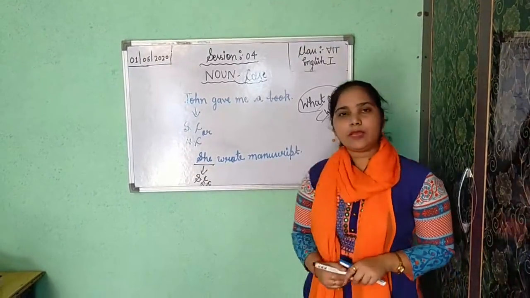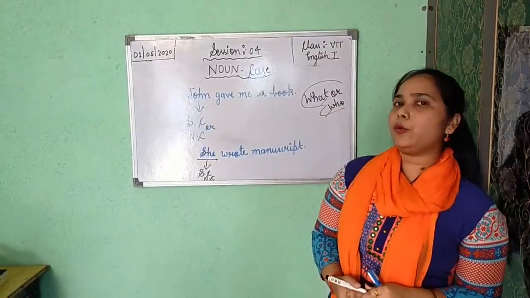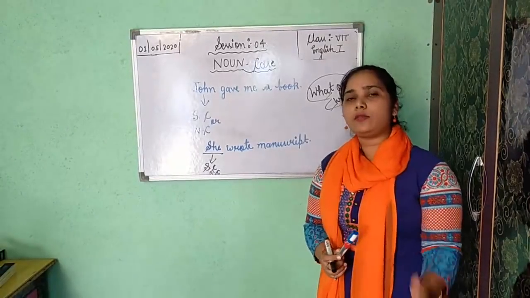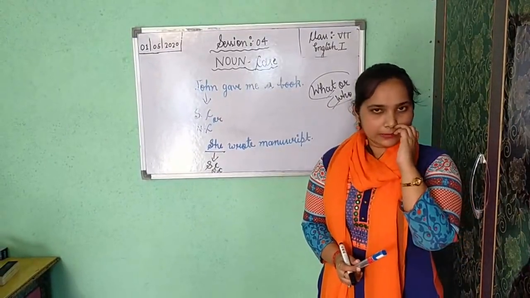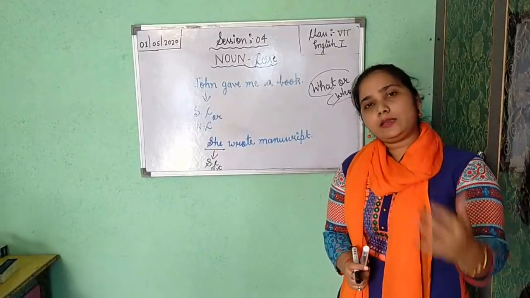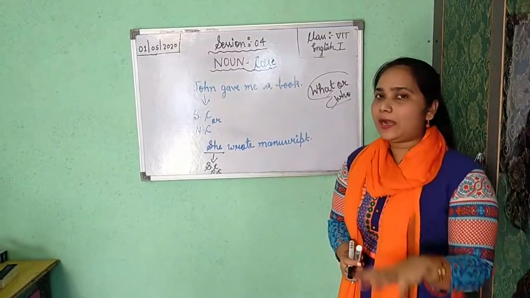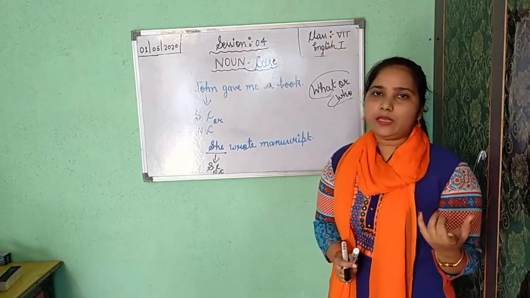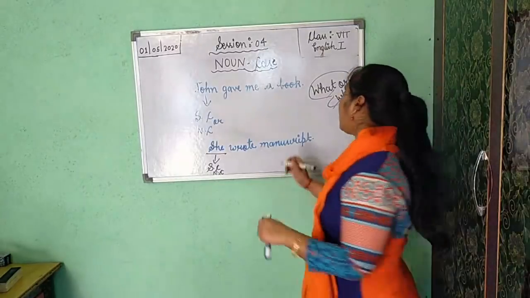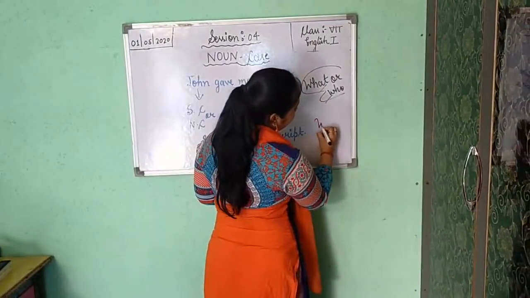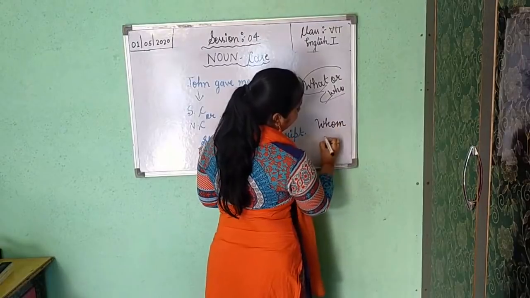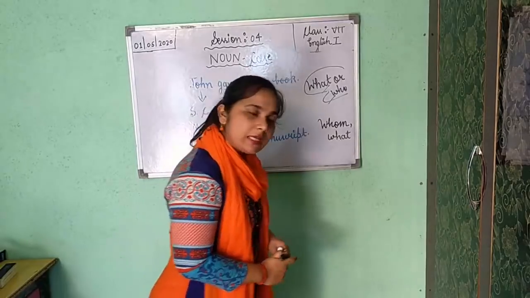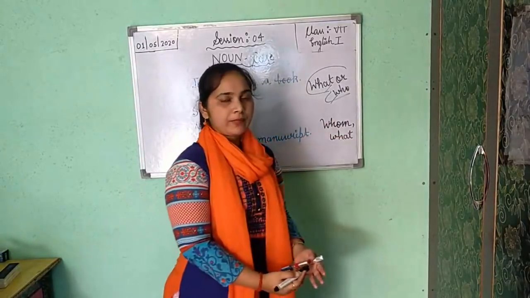So in objective case you will get either a noun or pronoun who is used as object of the sentence or of the verb. So in a sentence when you see that object is used, the word or the thing which is used as the object is given into objective or accusative case. And objective case usually gives reply of whom or what.